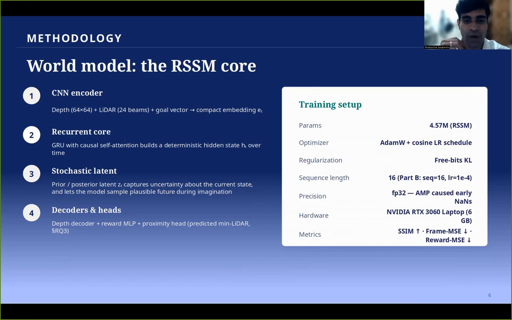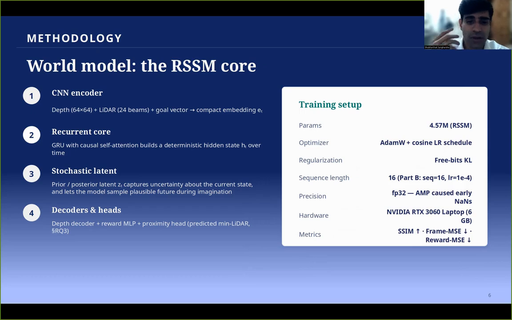So now coming to the RSSM core idea, the world model idea. The CNN encoder takes the 64 by 64 depth image, the 24-beam lidar scan and the goal vector and compresses them into an embedding which drives a GRU with causal self-attention on top, building a deterministic hidden state over time. A separate prior and posterior stochastic latent captures the model's uncertainty.